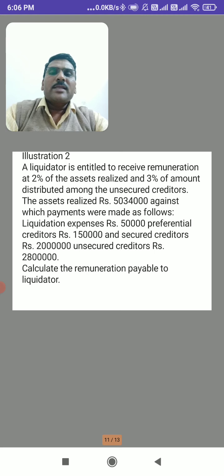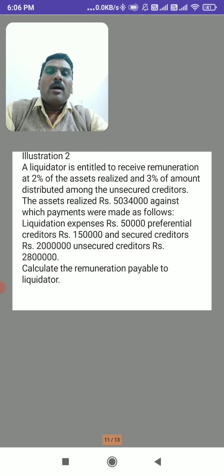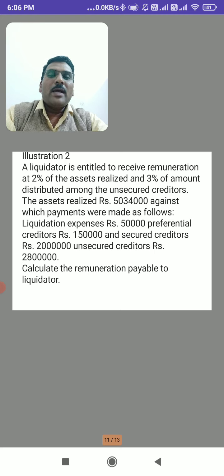Here we will study how the remuneration of the liquidator is calculated with the help of one illustration problem. A liquidator is entitled to receive remuneration at 2% on assets realized and 3% on amount distributed among the unsecured creditors. The assets realized are rupees 50 lakh 34,000, against which payments were made as follows: liquidation expenses 50,000, preferential creditors 1,50,000, secured creditors rupees 20 lakh, unsecured creditors rupees 28 lakh. We have to calculate the remuneration payable to the liquidator.